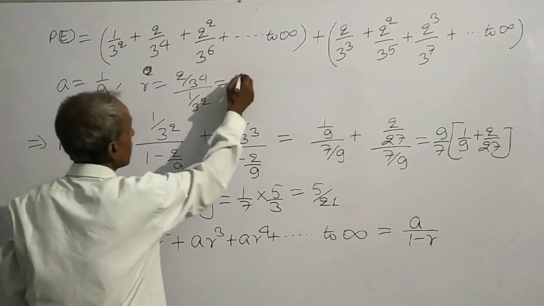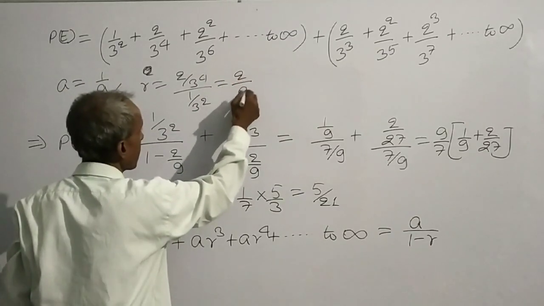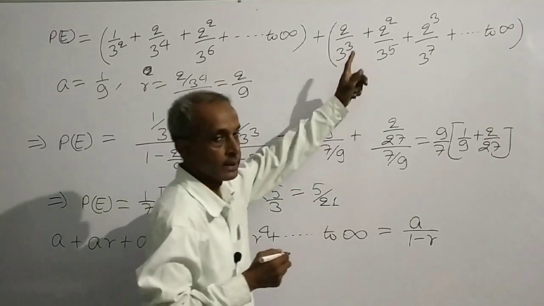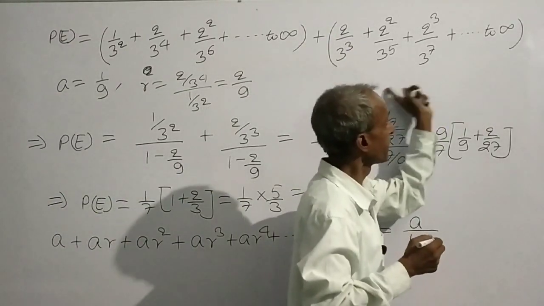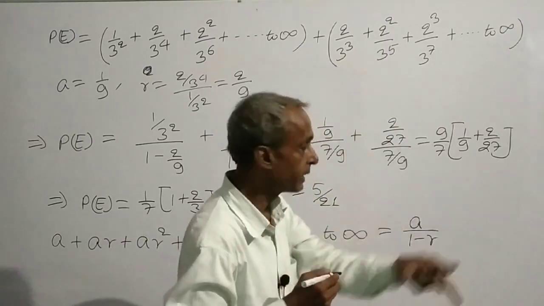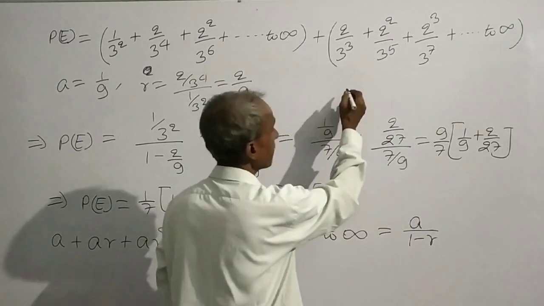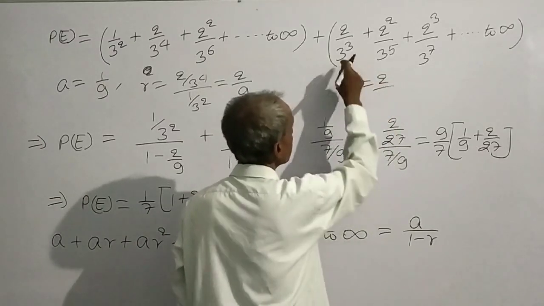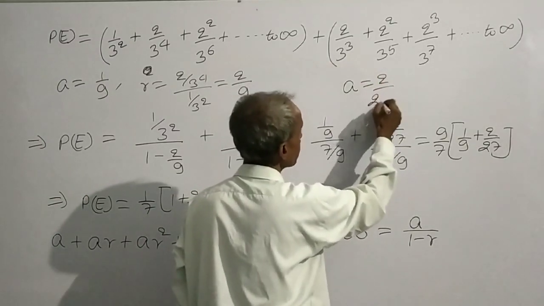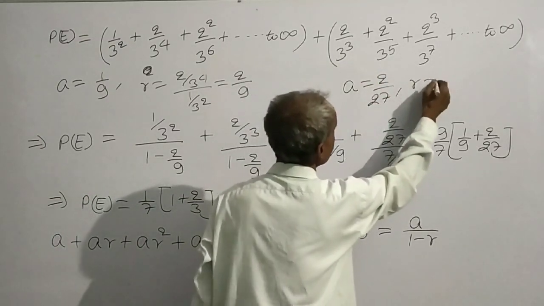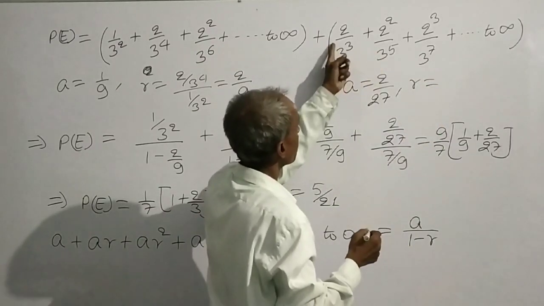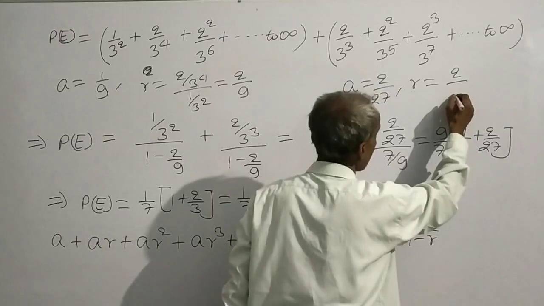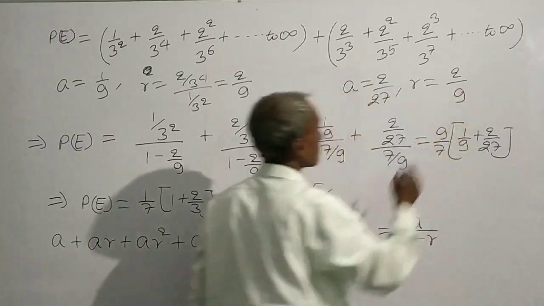Then we get 2 by 3 square, that means 2 by 9. Similarly, terms inside this bracket are in geometric progression. Here first term is 2 by 3 cube, means 27, and r is this term divided by this, 2 by 3 square, means 9.